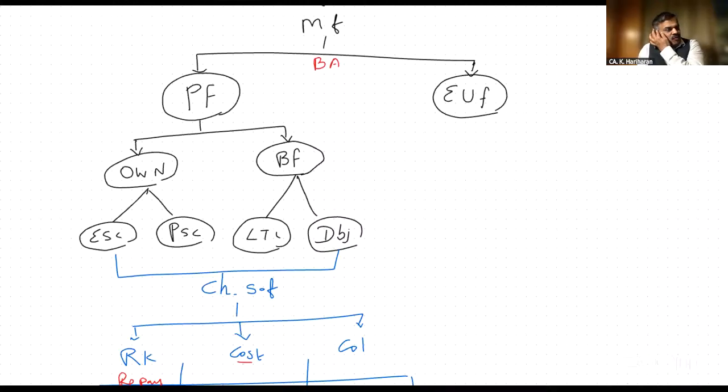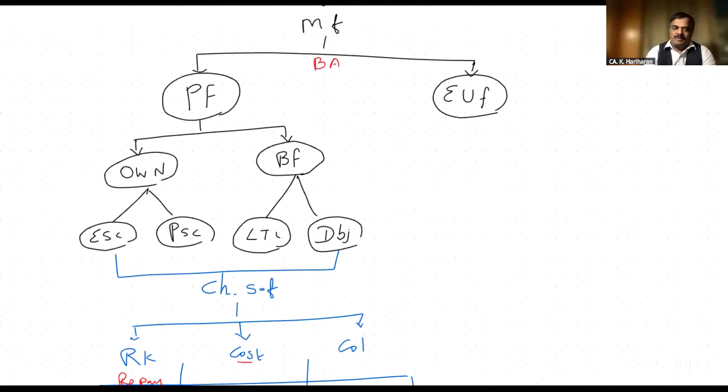Procurement is either by way of own fund or borrowed fund. Under own fund, either equity share capital or preference share capital. Borrowed fund is either long-term loan or debentures. Before we procure the fund, we have to analyze the characteristics of source of fund. There are three: risk, cost, and control.